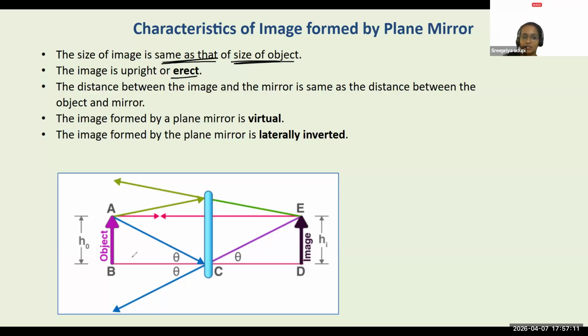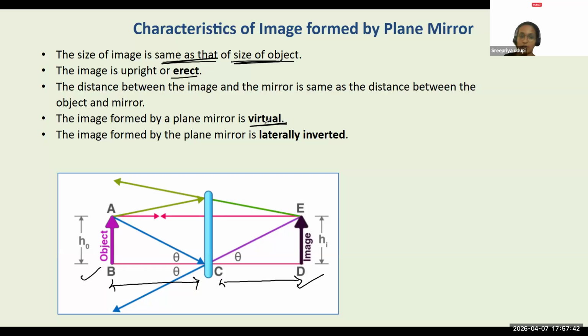It's going to be erect. Standing, standing. That's it. There is no inverted image that you see. It's an erect image. And the distance between the object and the mirror and the distance between the image and the mirror are the same. You walk closer, the image also starts walking closer. You move farther away, the image also moves farther away, right? So the distance between the mirror and the object, and between the mirror and the image, always remains the same. And the image formed is virtual.